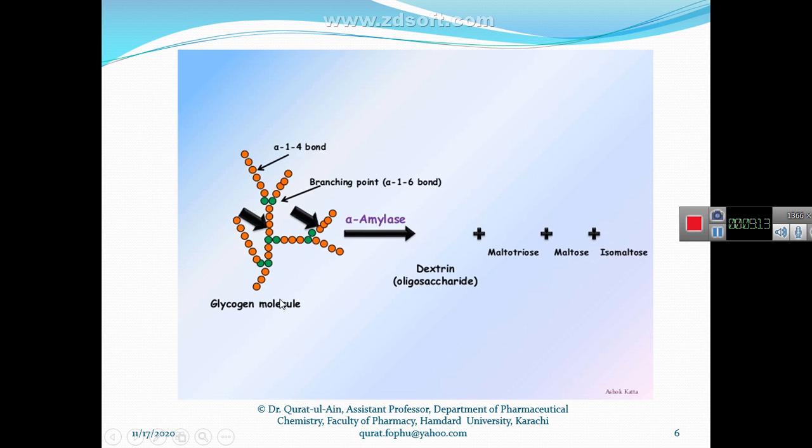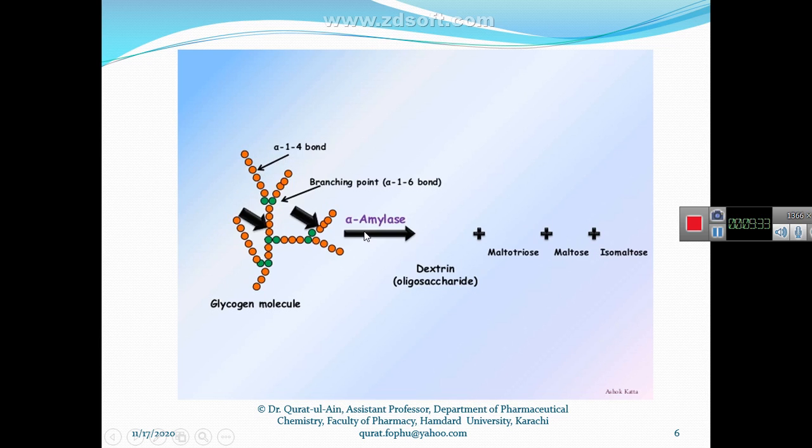For example, this food that we are taking, if it is a glycogen molecule, it is a polysaccharide, and it is made up of a number of small monomeric units that are monosaccharides, and these monosaccharides join via alpha 1,4 bond.